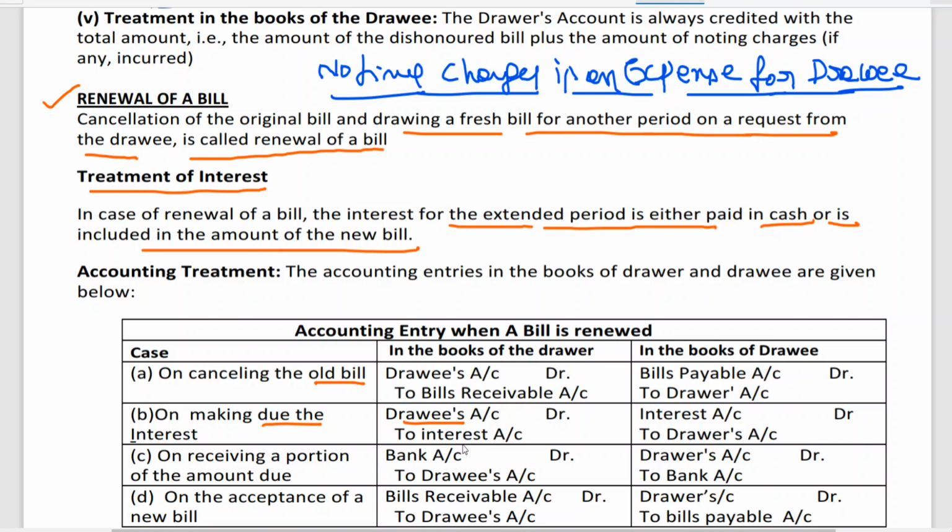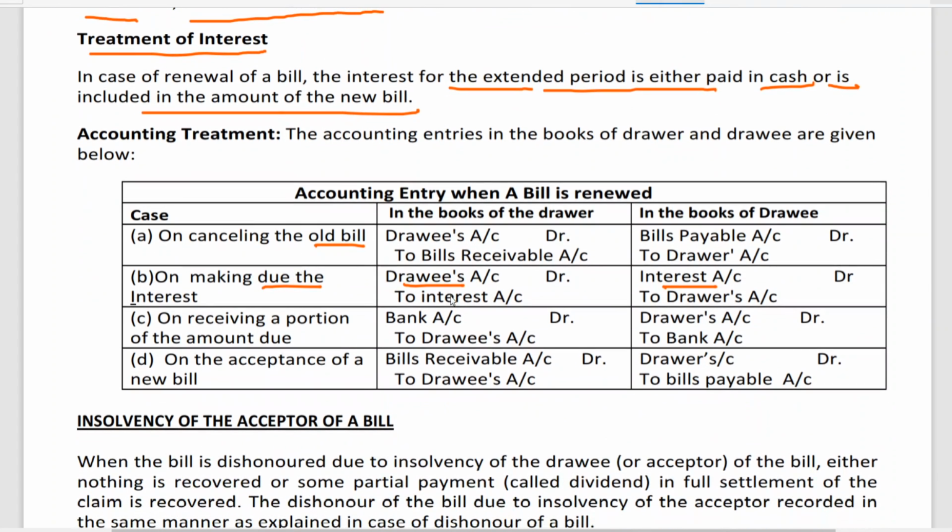Drawee to interest. Here interest is an expense. So the entry is interest account debit to drawer. On receiving a portion of the amount, suppose he says, I have to pay 50,000, but I am paying now 10,000, you take 10,000. Then you will write bank account debit to drawee. Or you say you collect interest 240, for example again: bank to drawee 240, like that.